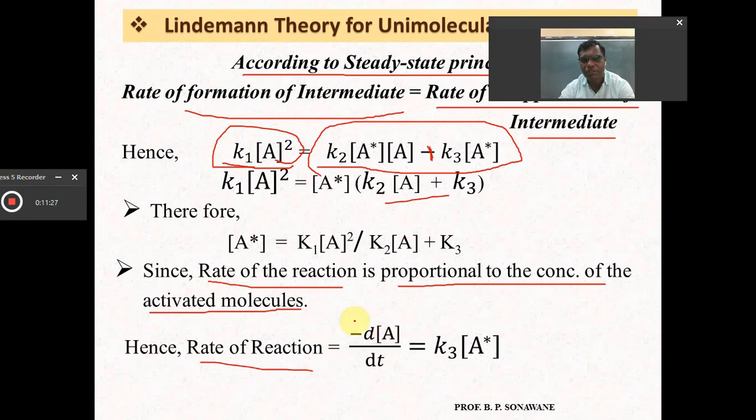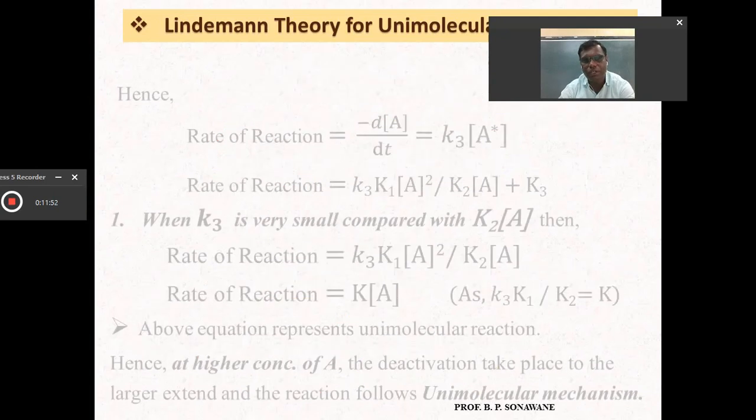You know, this is the equation for the rate of reaction, the change in concentration of reactant with change in time, equal to K3, the rate constant for the decomposition of activated molecule A star, into the concentration of activated molecule. So minus dA by dt is equal to K3 into concentration of A star. This is the equation for the rate of this unimolecular reaction.